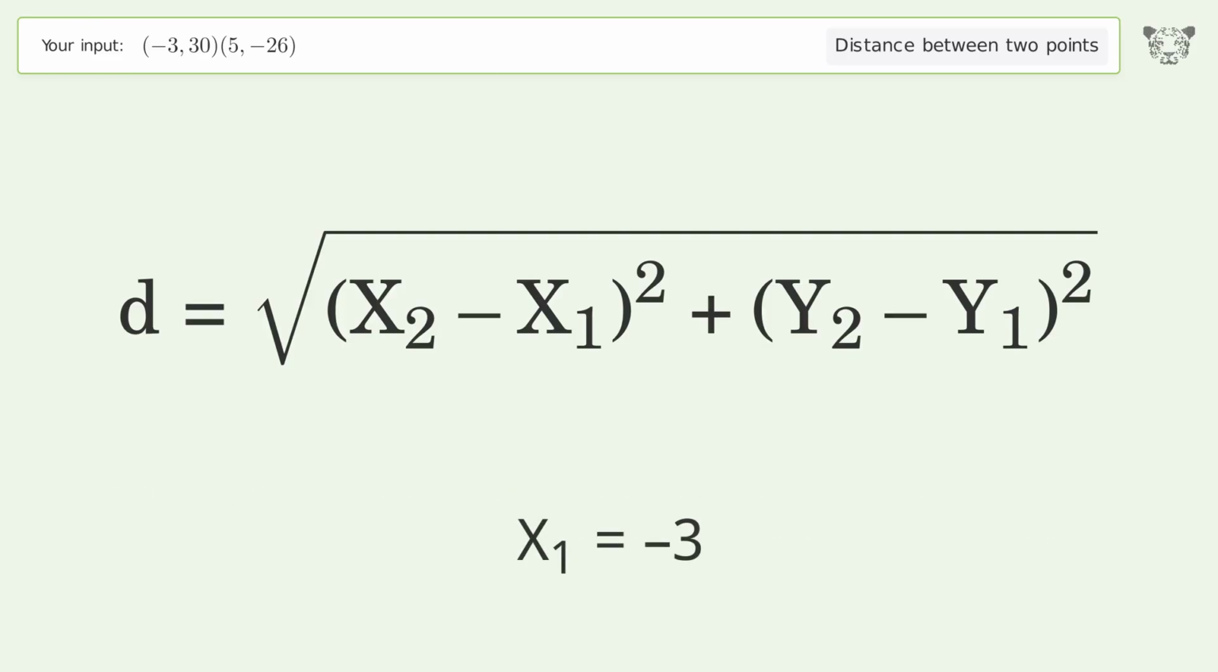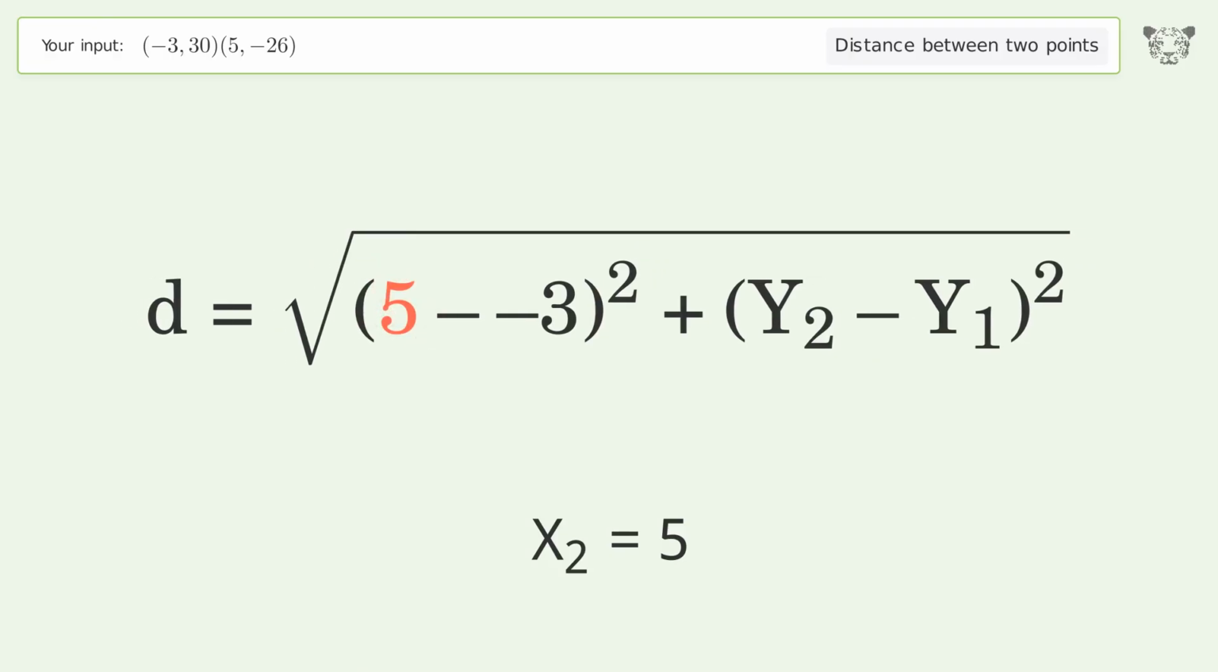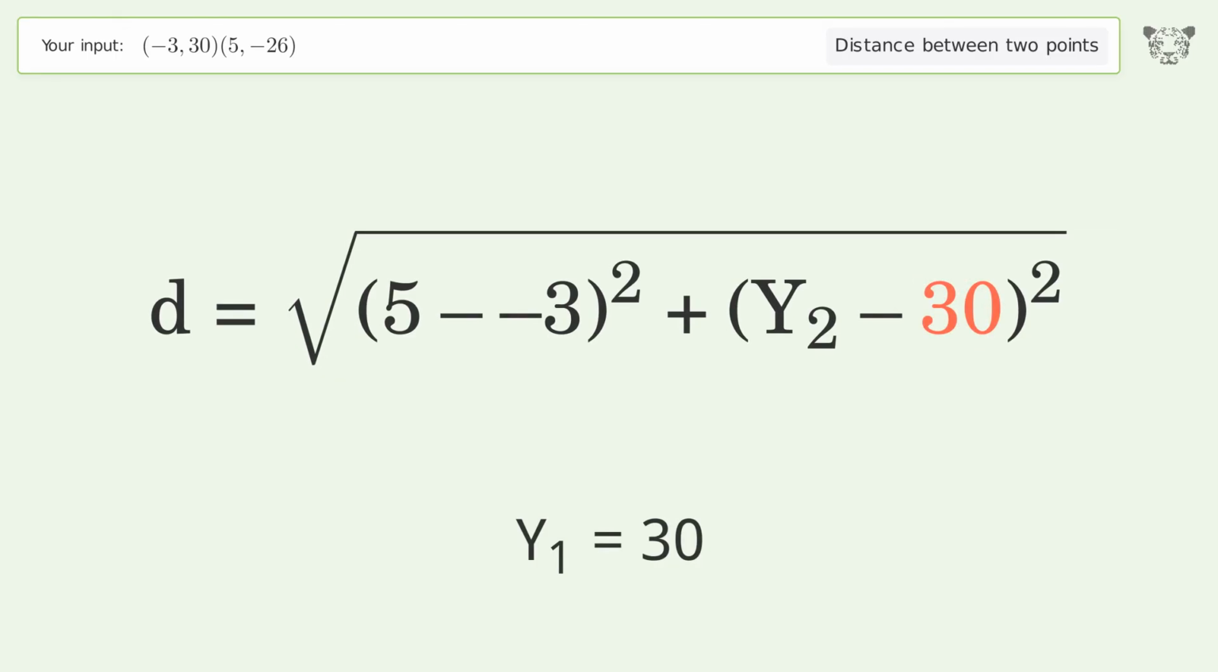x1 equals -3. x2 equals 5. y1 equals 30. y2 equals -26.